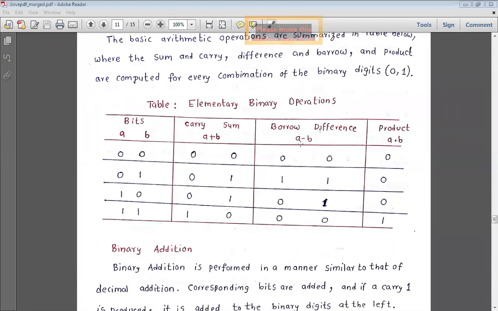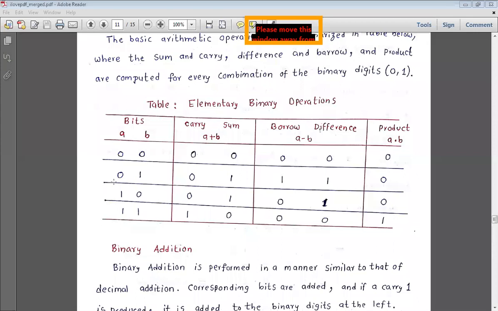And in the difference, a minus b, we are subtracting b from a. 0 minus 0 is difference 0. We are not taking any borrow, because 0 minus 0 is 0, borrow is also 0. When you subtract 1 from 0, 1 cannot be subtracted from 0, so we have to take borrow. That's why we have written borrow here.